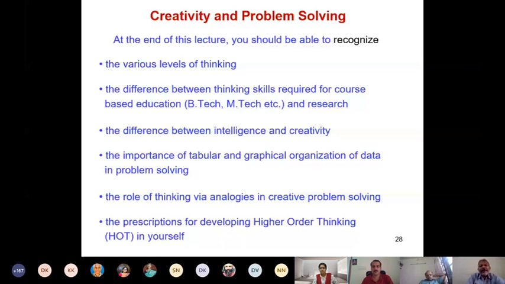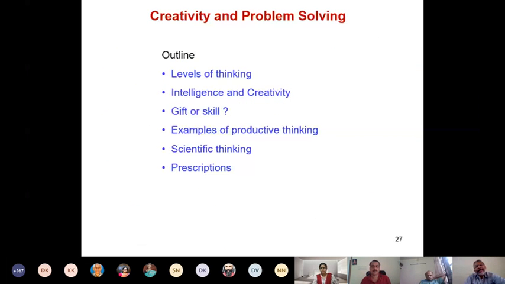Now let me tell you the advantage of framing content around learning outcome, right? So earlier, for example, when I used to say that I'm handling a session on creativity and problem solving, many people used to be skeptical. They used to say, what is the use of discussing this? Are you saying that after 3 hours, people will become great creative thinkers and they'll be able to solve problems? If it is so simple, right? Just a 3-hour session and you make people great creative thinkers and problem solvers and so on. So I feel there is not much use of this kind of discussions. Sometimes people used to say it skeptically.